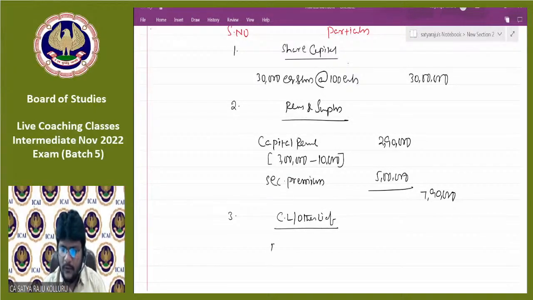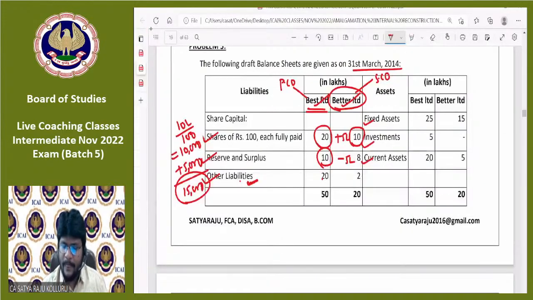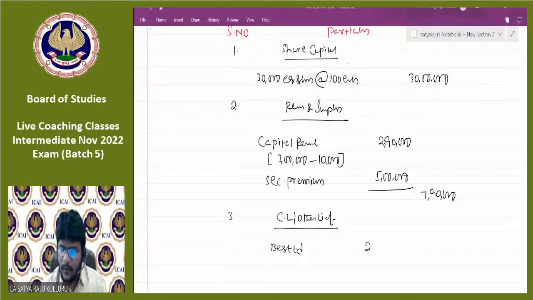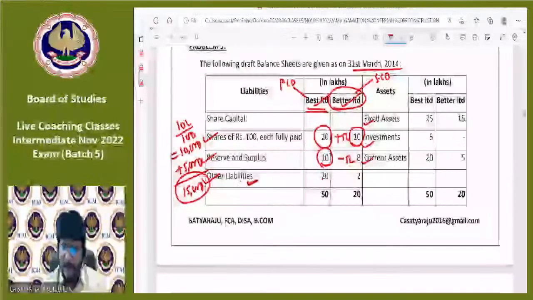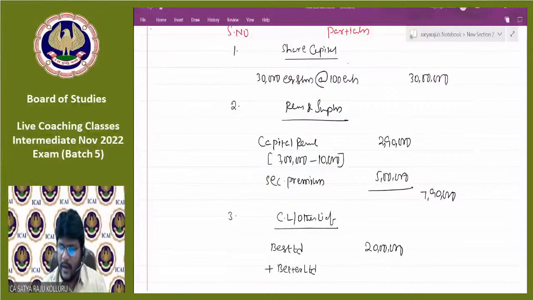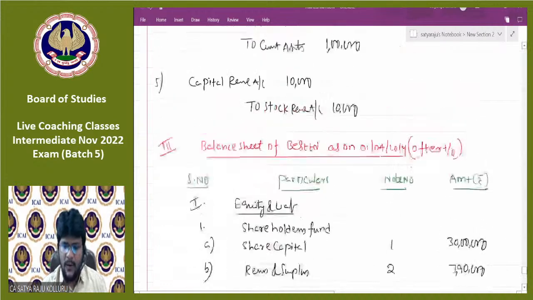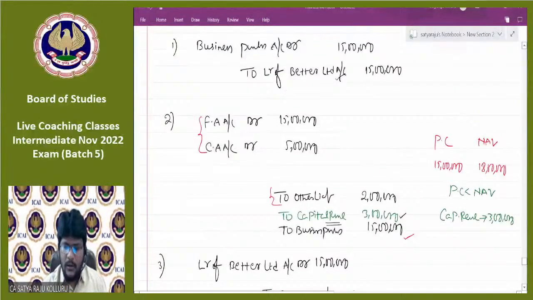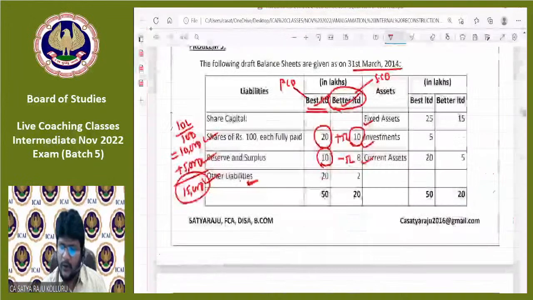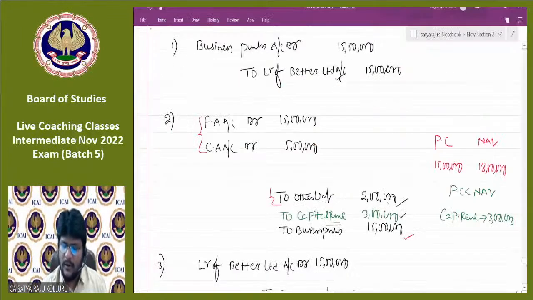First, you should start with Best Limited. So Best Limited other liabilities, how much? 20 lakhs. Add Better Limited current liabilities. Better Limited current liabilities, how much? 2 lakhs. We are taking over at book value only, na? Please, all of you observe entry number 2. Other liabilities we are taking over at book value, na? 2 lakhs only, so the same value I just recorded.